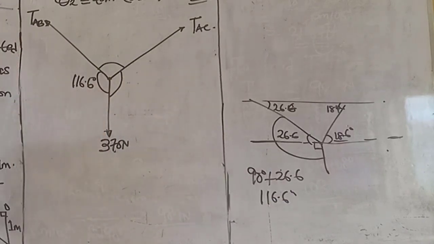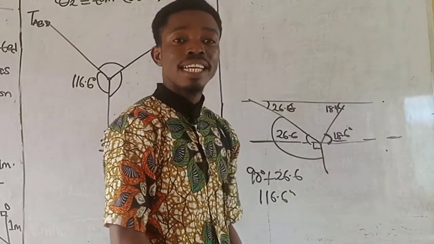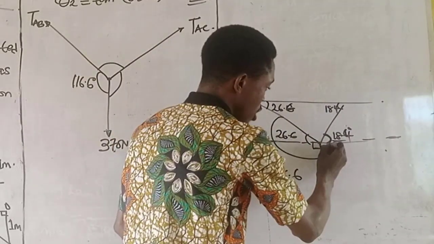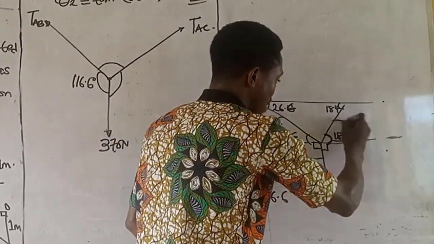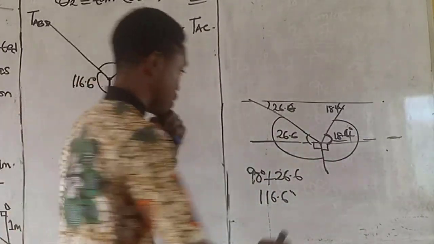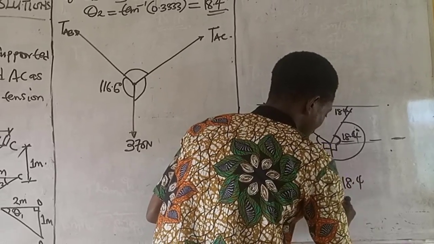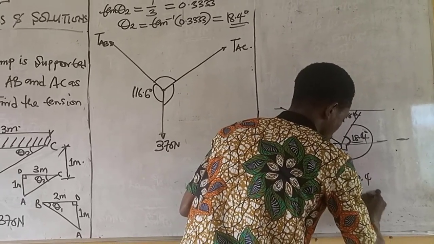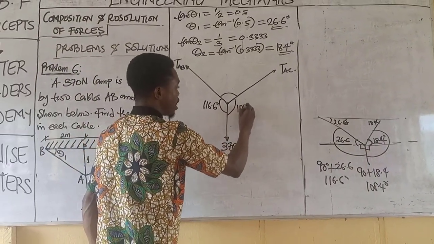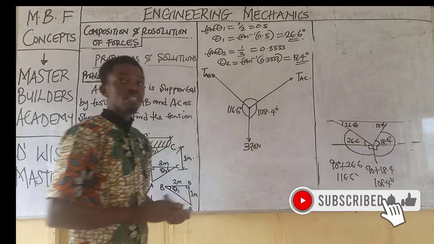So here we have this guy as 116.6 degrees. Now for this other guy, remember, from here to here is 18.4, and this point here is 90. That means the included angle here would have been 18.4 plus 90, that is 90 plus 18.4. And this will give us 108.4 degrees. That means the included angle here is 108.4 degrees. As simple as that.